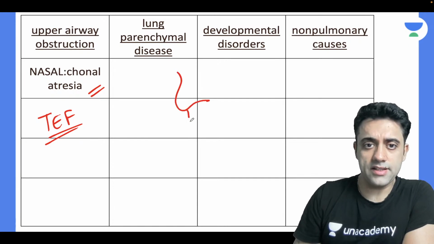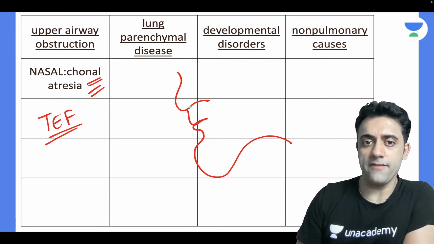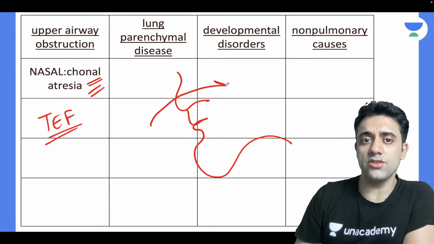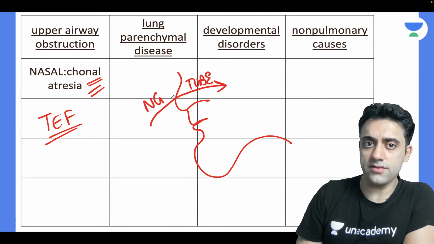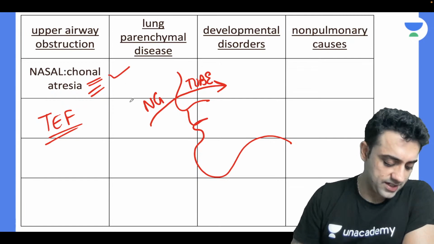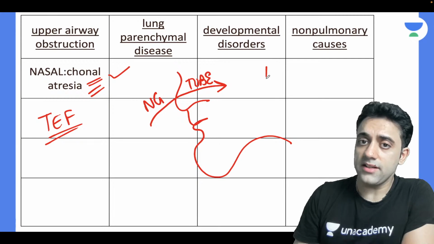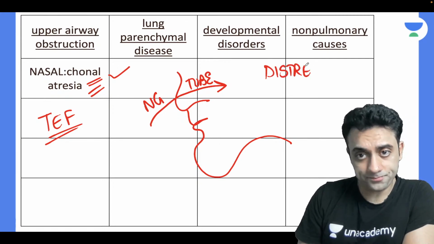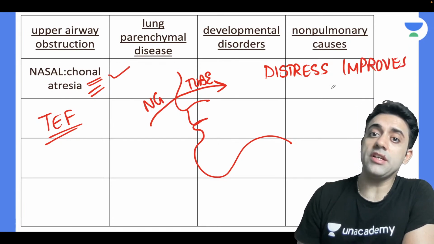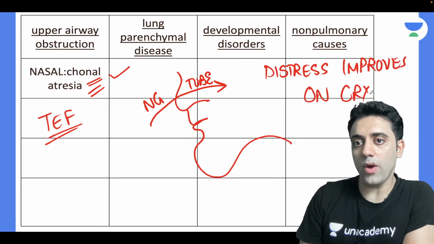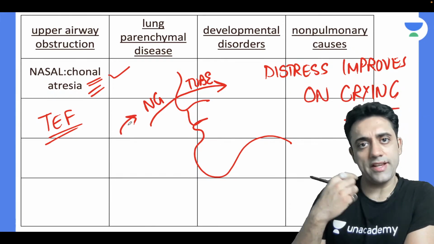So choanal atresia. Failure to pass a nasogastric tube. If I'm putting an NG tube and it fails to pass, you will think of choanal atresia number one. And Dr. Amjad is right, in choanal atresia the distress improves on crying. Very, very $1 million line. A baby having distress which improves on crying, that happens in choanal atresia. Are you understanding? In a case of choanal atresia, number one, failure to pass a nasogastric tube.